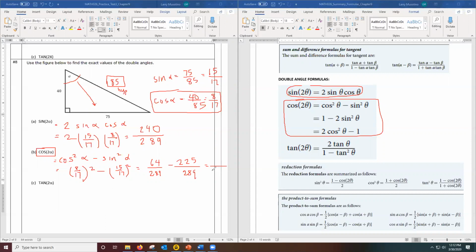Same denominators, keep the denominator and subtract the numbers on top. Looks like I'm getting 161 on top, negative.